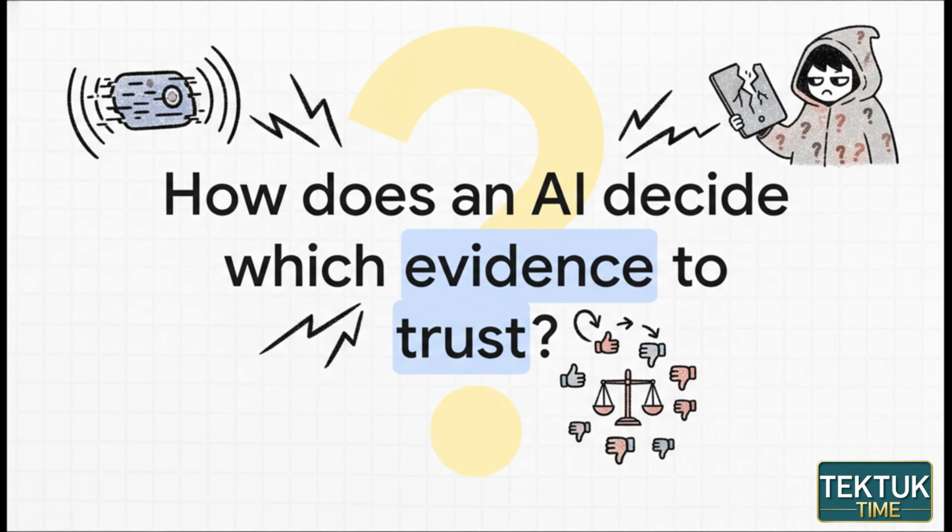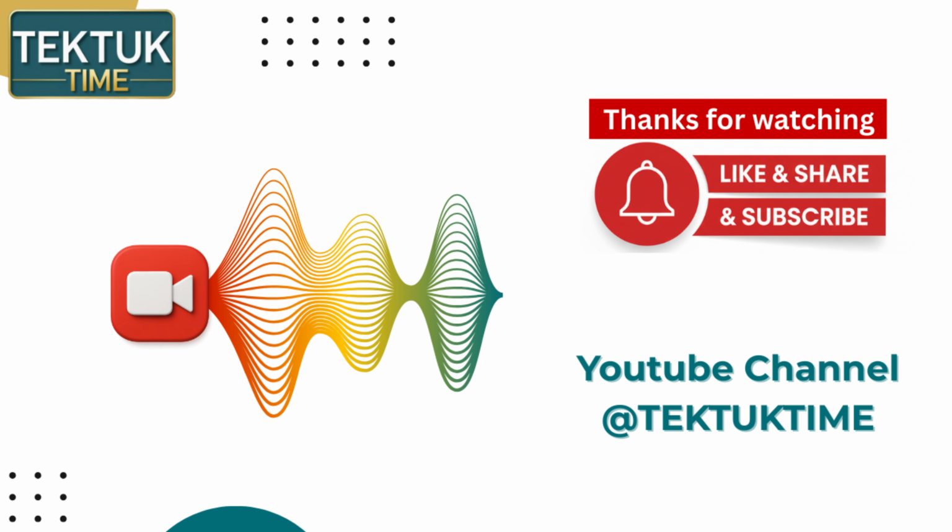But this leaves us with a fascinating and really critical question. Our entire process assumes that the evidence we get is 100% reliable. What happens when it's not? What if a sensor is faulty or a data source is biased? If an AI is constantly reweaving its model of the world, how does it decide which threads of evidence to trust? And that is where things get really interesting.